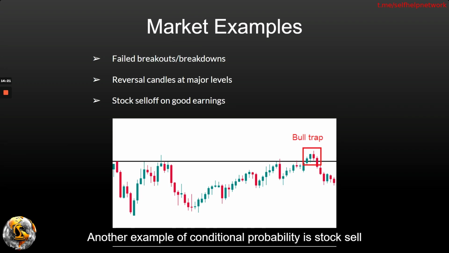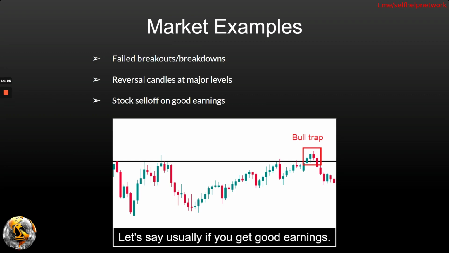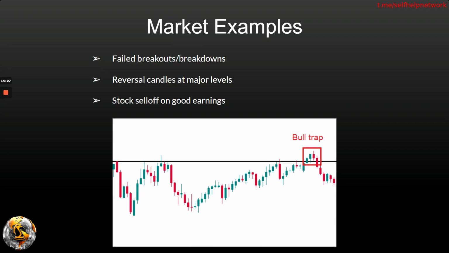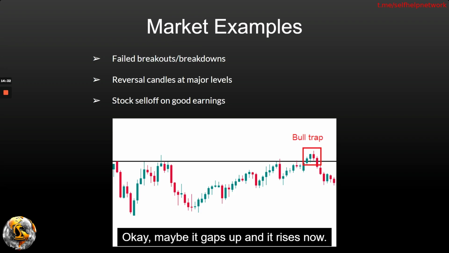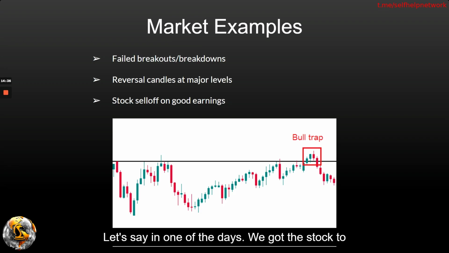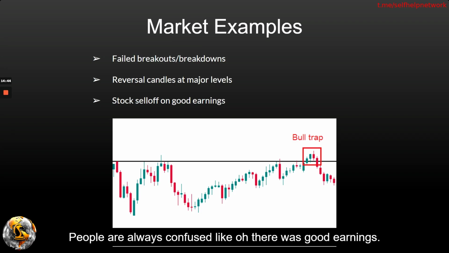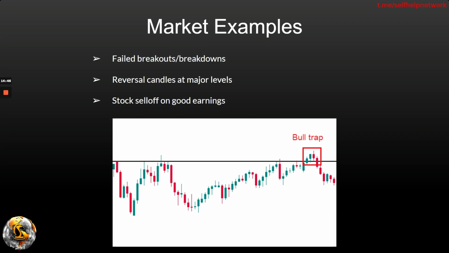Another example of conditional probability is stocks selling off on good earnings. Let's say usually if you get good earnings, a stock rises. Maybe it gaps up and it rises. Now, let's say one day the stock gaps up on good earnings and then sells off the entire market session. People are always confused, like, oh, there was good earnings, why the hell is the stock selling off?